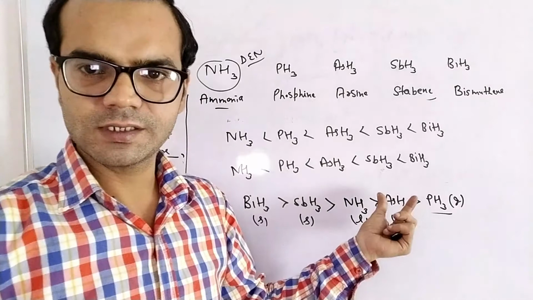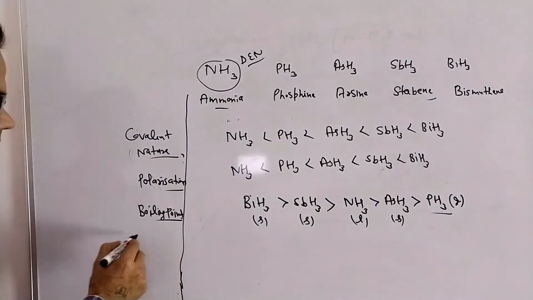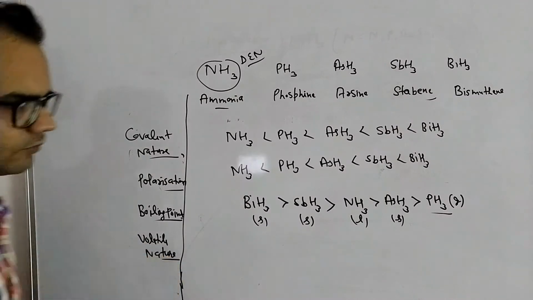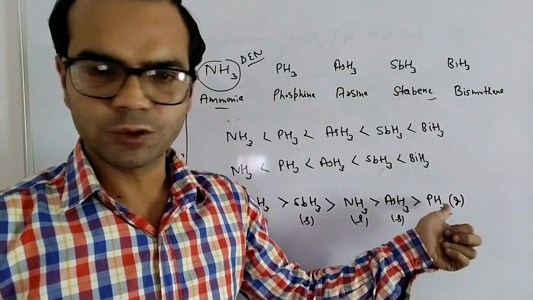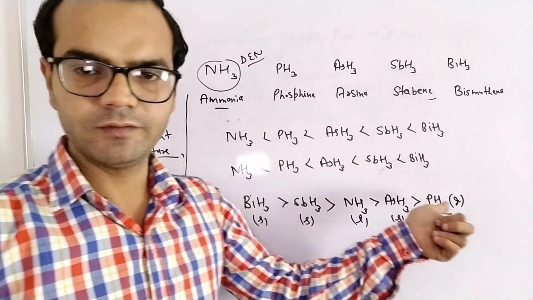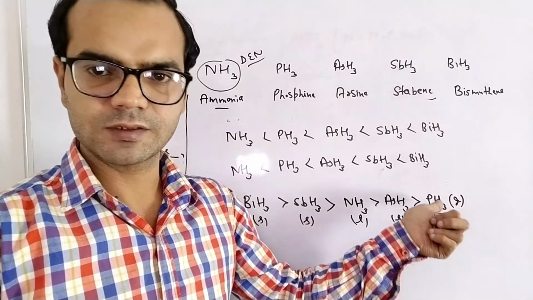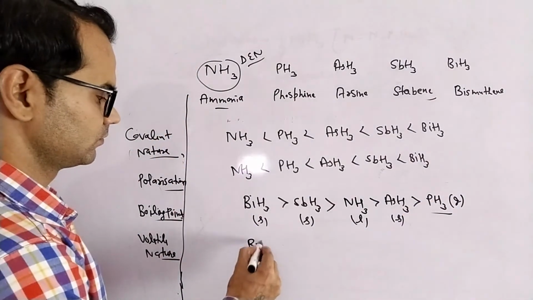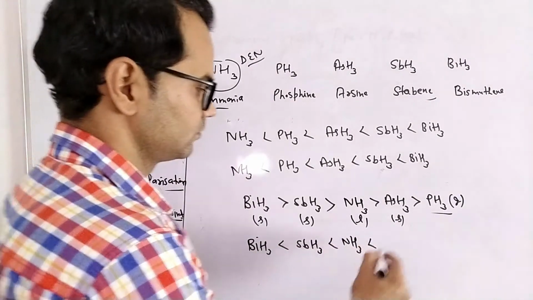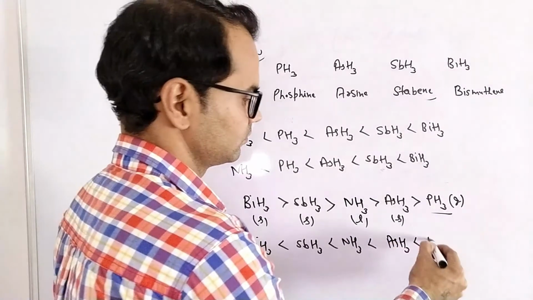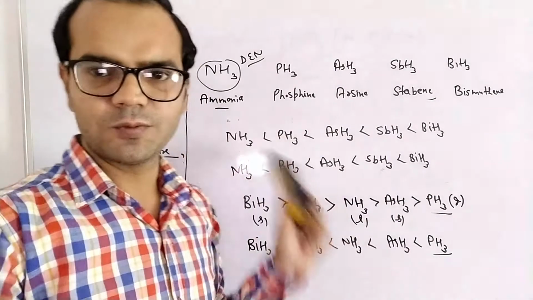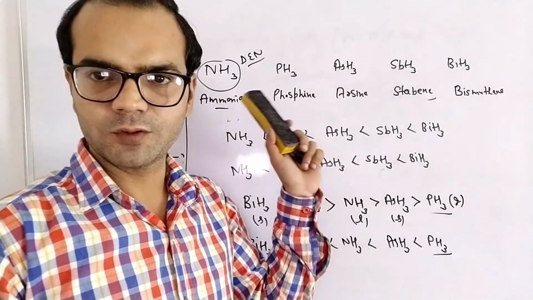And the reverse order of this is volatile nature. The least boiling point is shown by phosphine, so it will be more volatile. Its vapor will be formed easily, and it has high vapor pressure also. Phosphine is more volatile. So these are the properties of hydrides of group number 15.